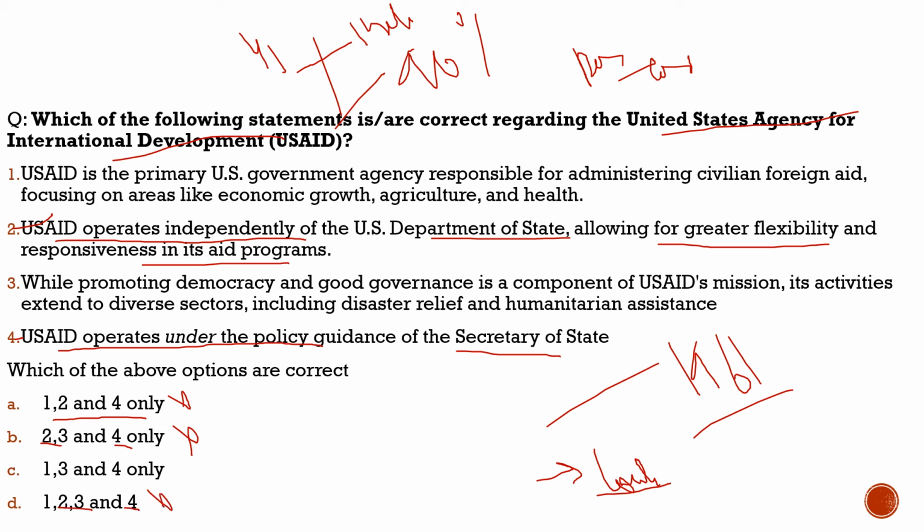And also about the United States Agency for International Development, we had already discussed this. It was introduced in 1961, to show the soft power of the US, and it was John F. Kennedy's government who introduced it then. So with this, I hope you have understood it very properly. Let's move to the next slide and see what else we have brought.